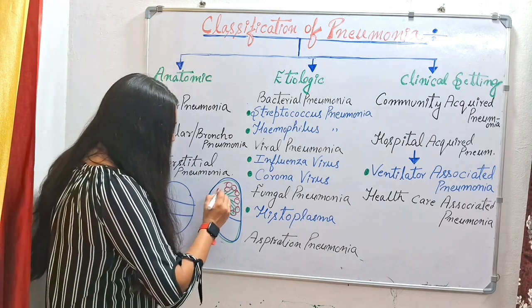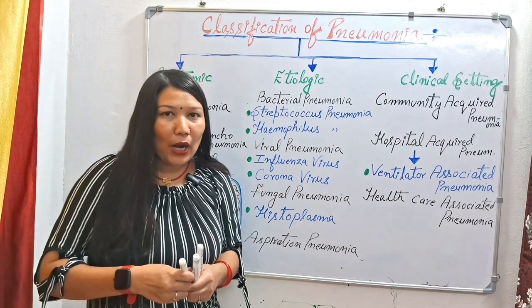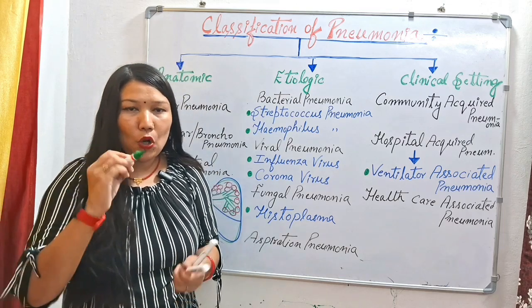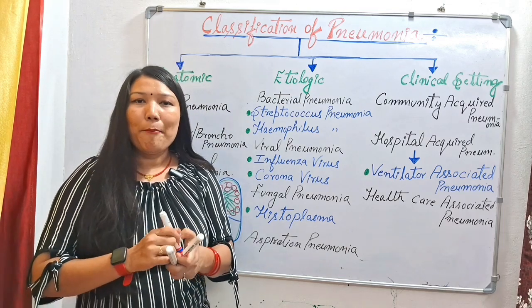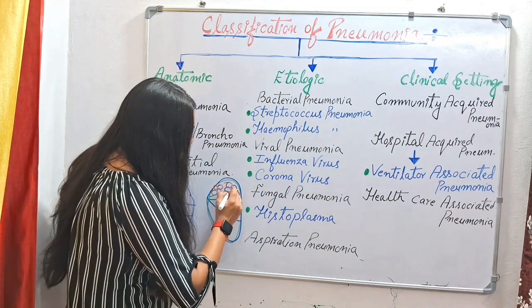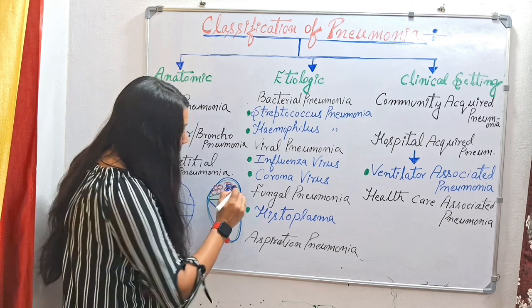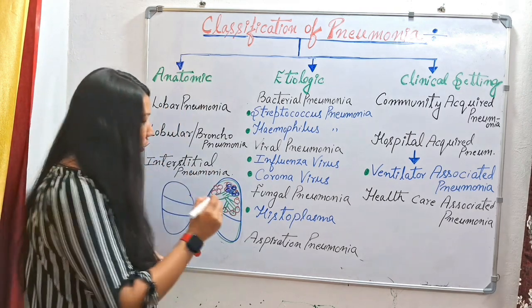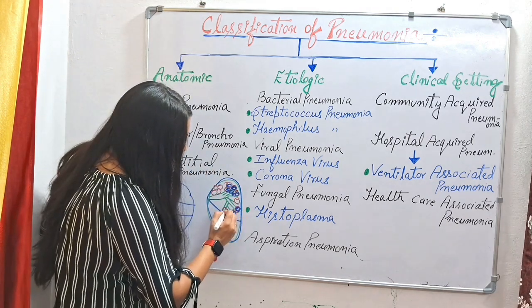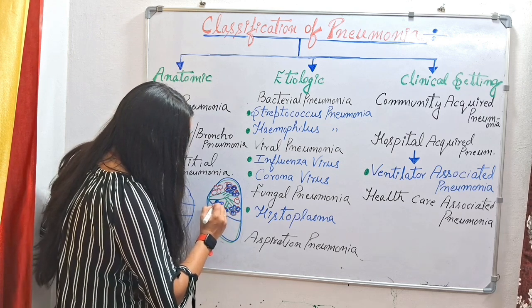Suppose I am taking the example of the upper lobe. It will happen after the terminal bronchioles; the infection is caused in the terminal bronchioles. So many terminal bronchioles or many respiratory bronchioles are affected here. Suppose it is happening in this area. It is happening in a patchy form, not in a diffused form. Suppose these are the areas which are affected, where there is consolidation formation, which I have shown with the blue pen.